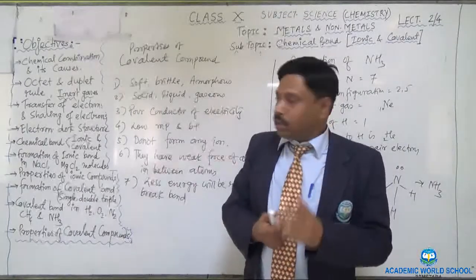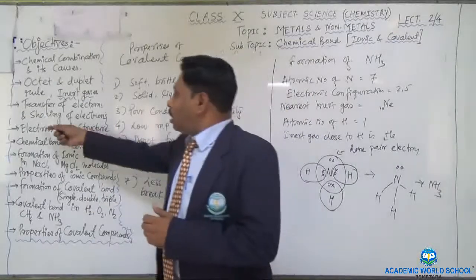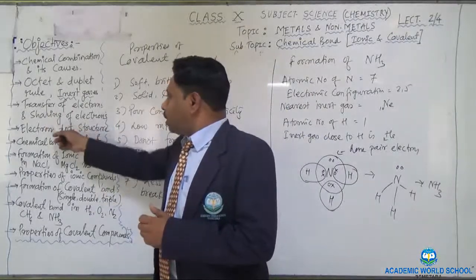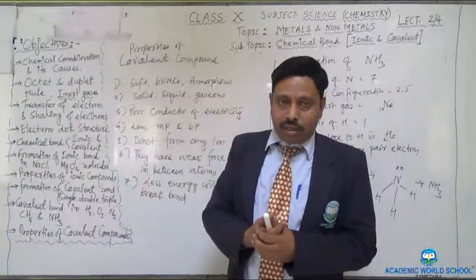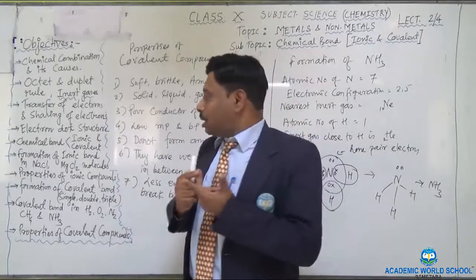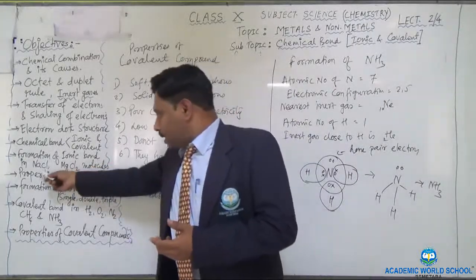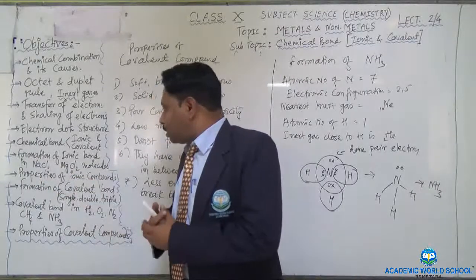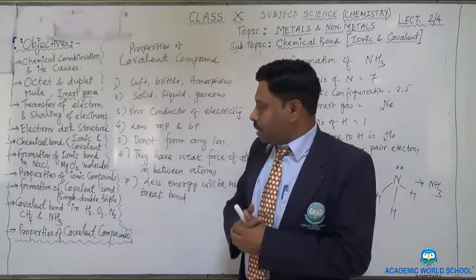Zero group, okay? Zero because they have valency zero. Then I told you that the transfer of electrons and the sharing of electrons take place in the ionic and the covalent bond. I told you the two types of chemical bond, ionic and covalent bond. Then I told you the formation of the ionic bond, taking the example of sodium chloride and magnesium chloride molecules. Then I told the properties of the ionic bond.